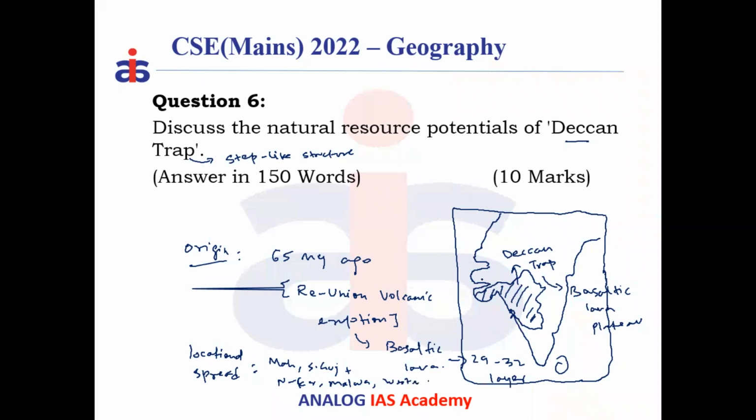So earlier this Deccan trap was very big actually, very big, but because of erosion the lava has been washed away, and it's not found today. So in the past I'm talking about, today only this is left out. What is the importance? Now the second aspect, discuss the natural resource potential of Deccan trap.